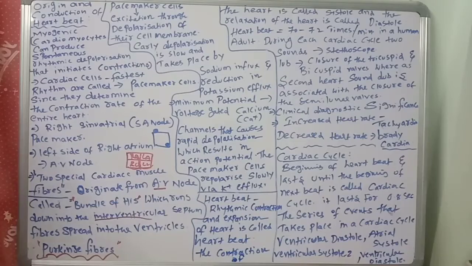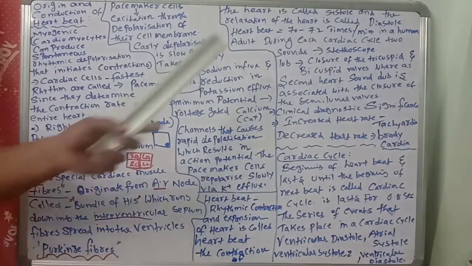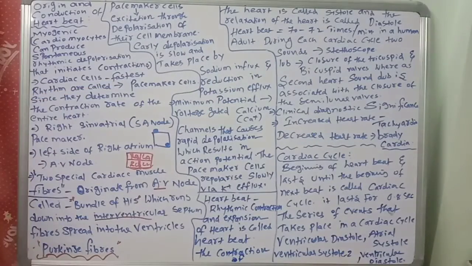So the heartbeat is how many times per minute? 70 to 72 times per minute in a human. It will vary when you are running, when you have fear, when you have any problems. So sometimes when you are running, the heartbeat can be 80 times per minute also. So all these points you have to remember. Okay, next one.